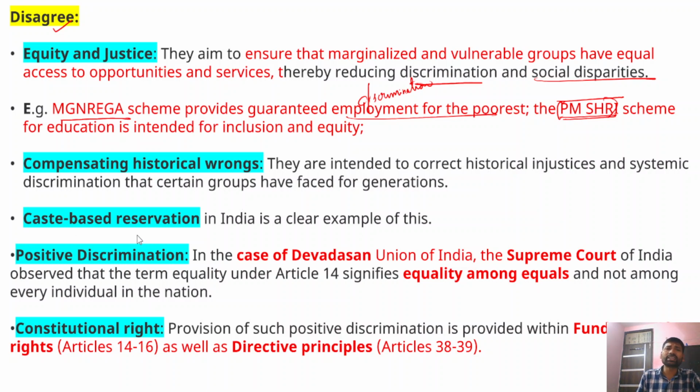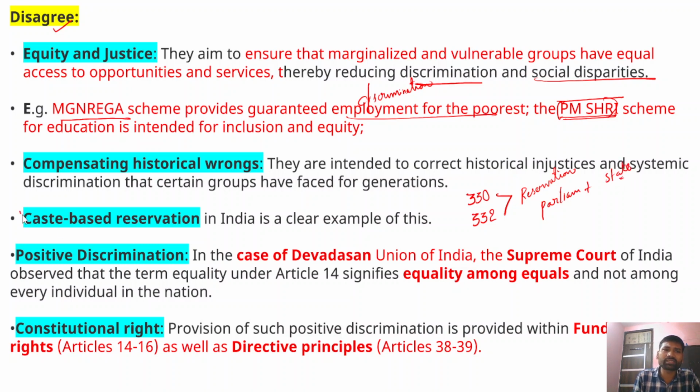Now after that, caste based reservations are also provided. For example, Article 330 and Article 332 provide for reservation for SCs and STs in proportion to their population in Parliament and state legislatures.